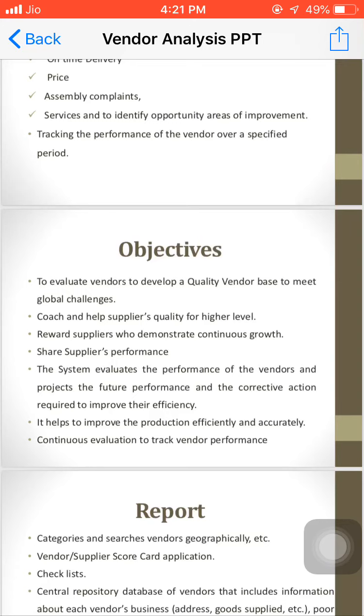So this is required, and we should give some rewards to those people also, as they are satisfying the demand of the customers, and providing the material with the right quality, the right quantity and at the right cost also. So definitely rewards are to be given to the suppliers. Then share suppliers' performance.